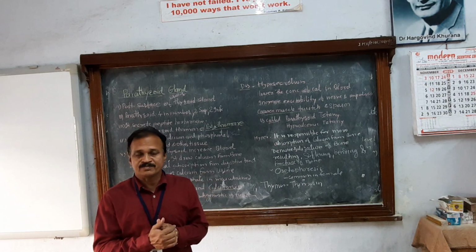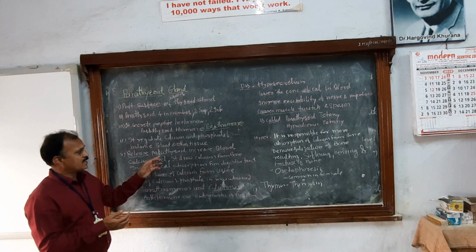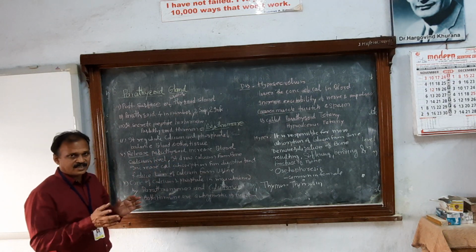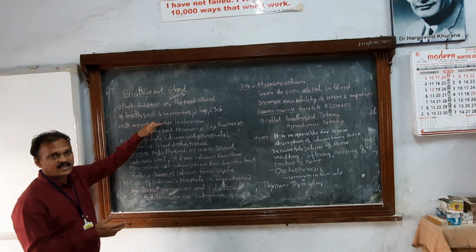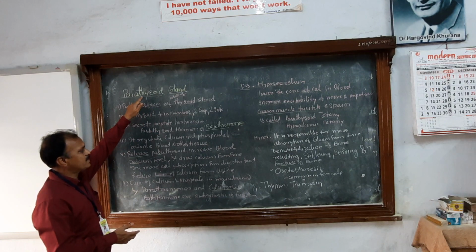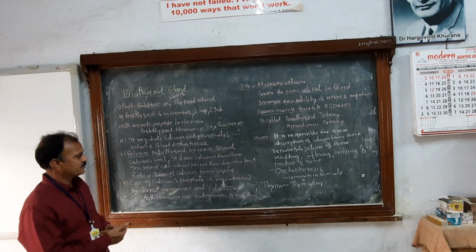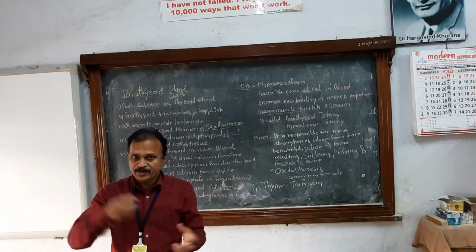It is very important. When it is released, what happens? Parathyroid hormone increases the blood calcium level. एक बात है, ध्यान में रखना है, ब्लड कैल्शियम लेवल कौन बढ़ाता है? पैराथायराइड हार्मोन secreted by parathyroid gland. So it increases the calcium level in the blood. It draws calcium from bones. बोन से भी ड्रॉ करता है.